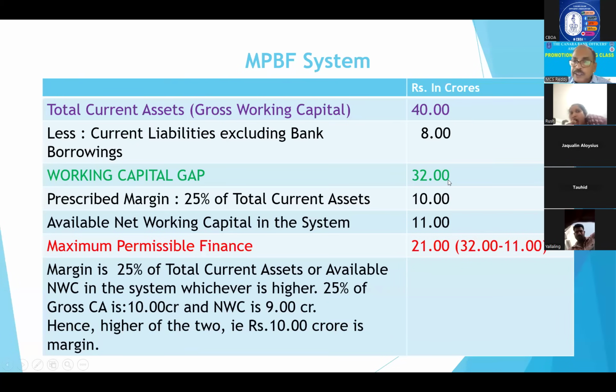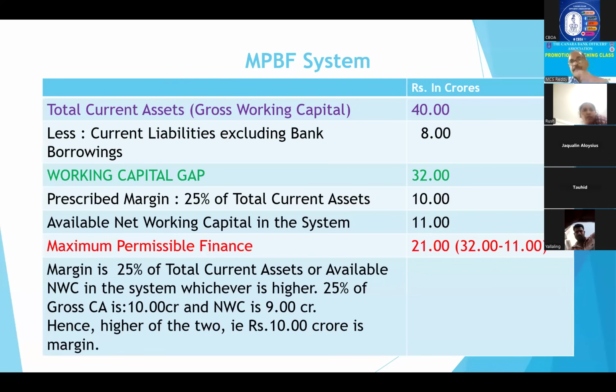Out of this working capital gap, we will give some amount and the party has to bring some amount. Whatever the party has to bring, we call that margin. So what is the margin? 25% of total current assets or gross working capital. 25% of 40 crores is 10 crores. This is the margin. But here another column is there, just like earlier, the available net working capital in the system.